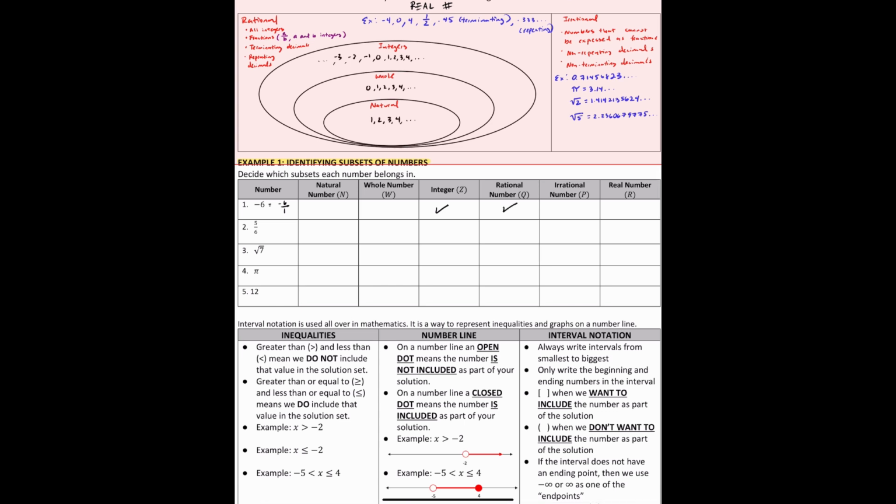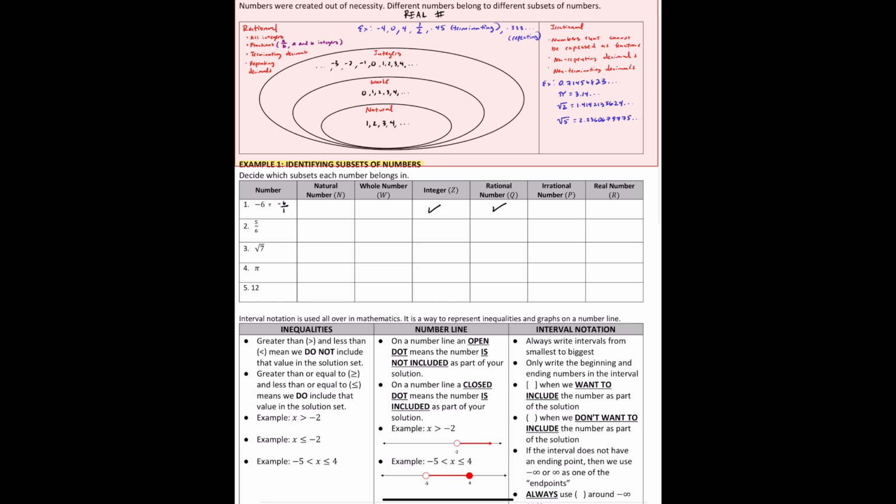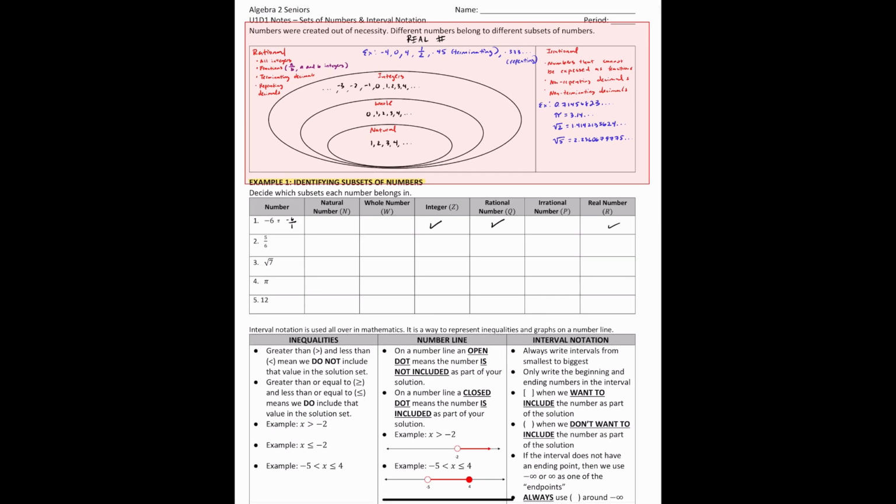So if a number is rational, then it cannot be irrational. So I'll leave this one blank. It's either one or the other when it comes to rational numbers and irrational numbers. And then, yes, -6 is part of the real number system, right? Because all the numbers that we've been working with here are part of the real number system.